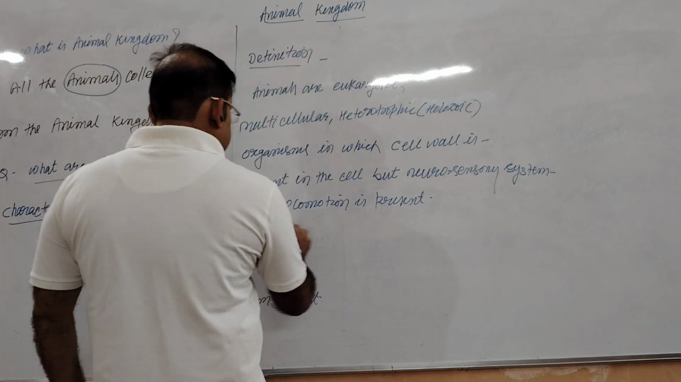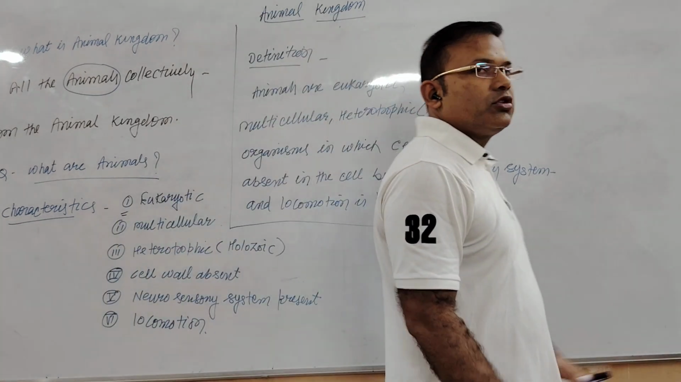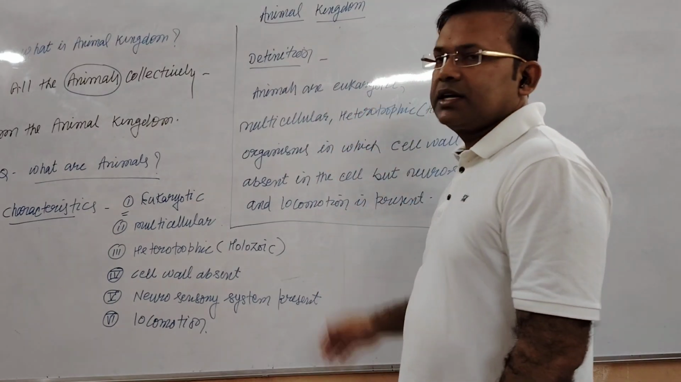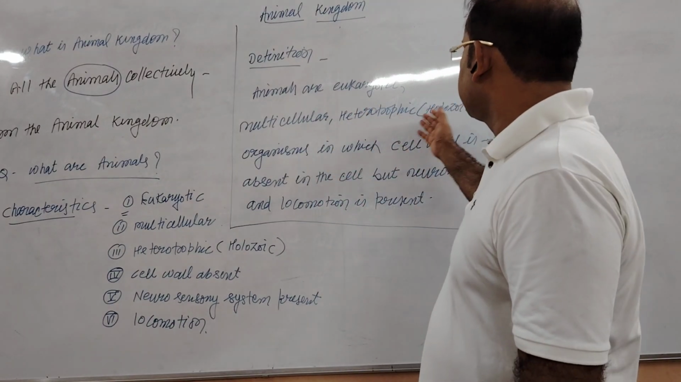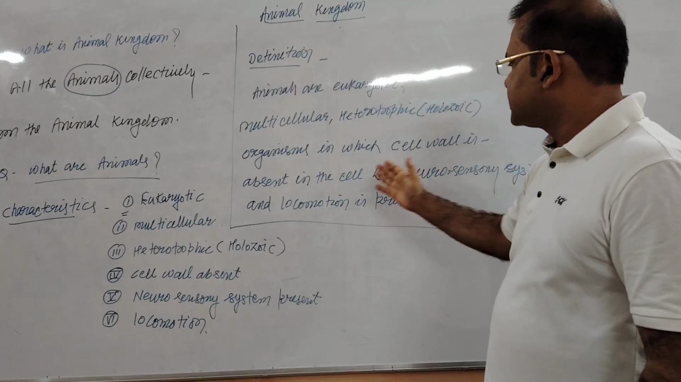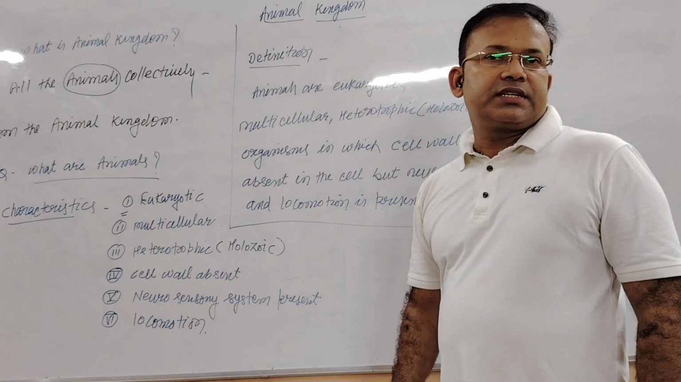Okay, my dear students, this is a very precise definition of animals. You know that animals are living organisms, but they are eukaryotic, multicellular, heterotrophic, having holozoic mode of nutrition, and in which the cell wall is absent in their cells, but a neurosensory system and locomotion are present.